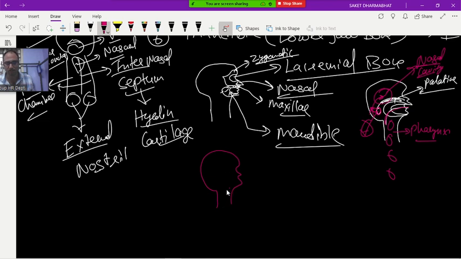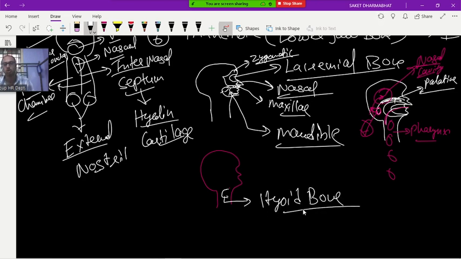Suppose here below your lower jaw, one U-shaped bone is present. This bone is called what? The hyoid bone. It is U shaped. What is the location of the hyoid bone?